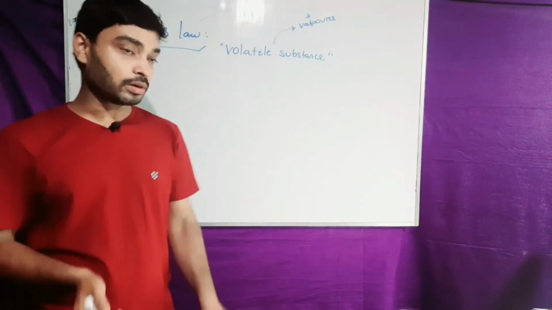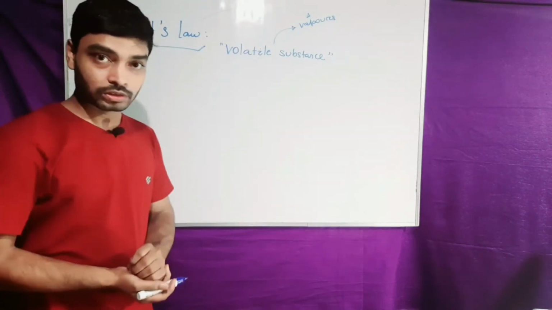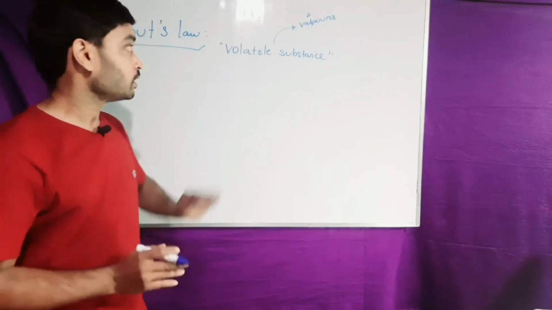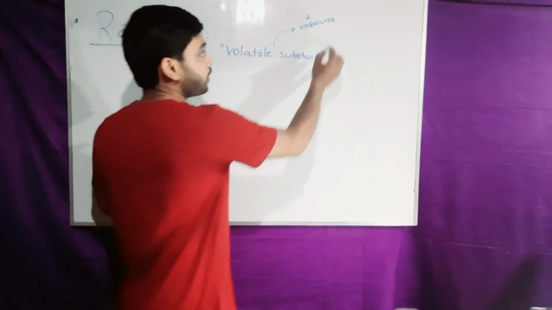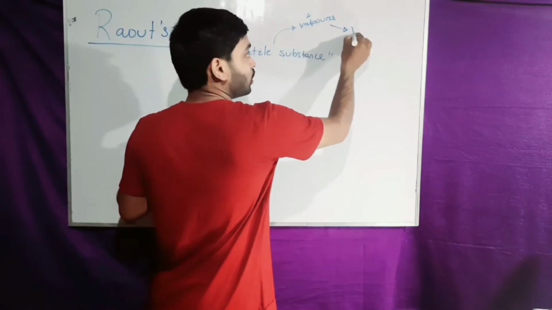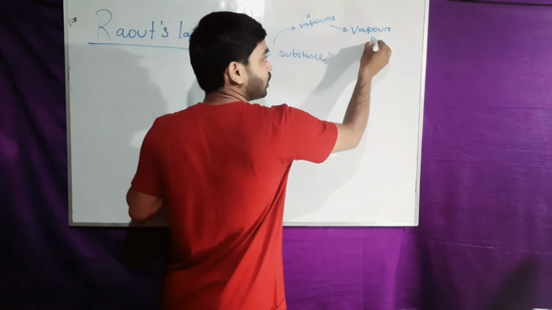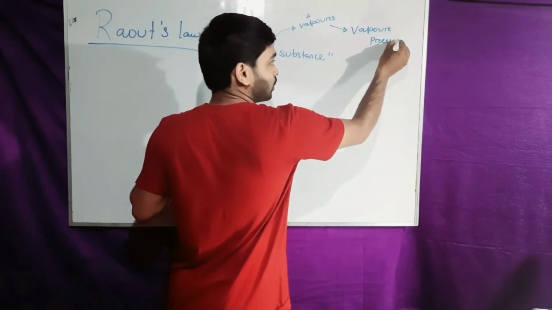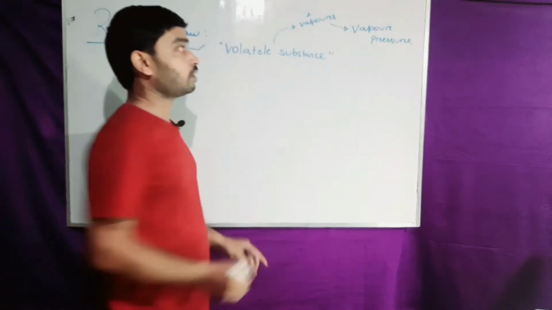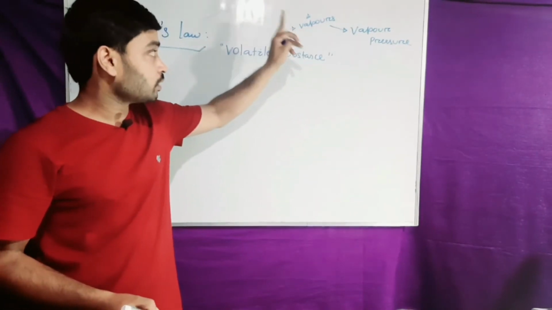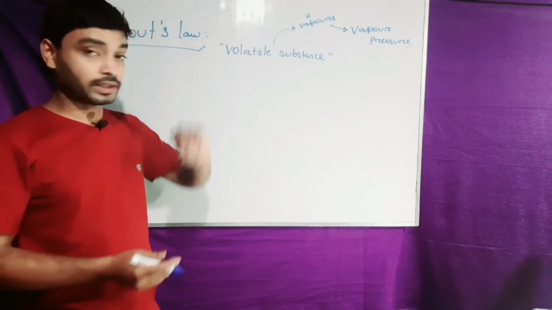Always remember the aim of Raoult's law: the aim of Raoult's law is to express the vapor pressure of the vapors produced by the volatile substance.